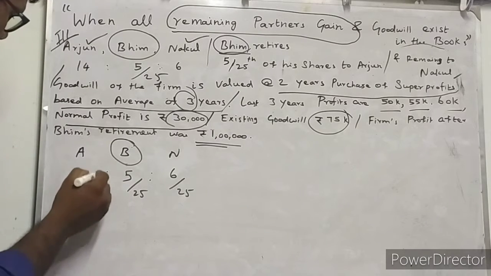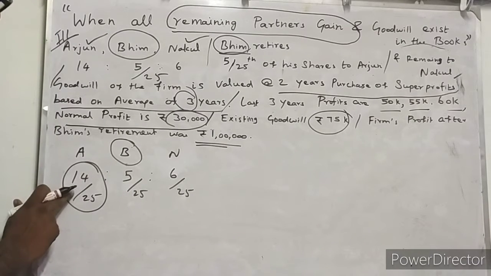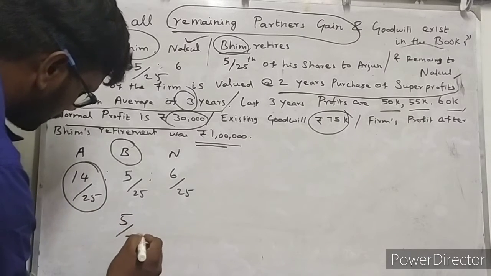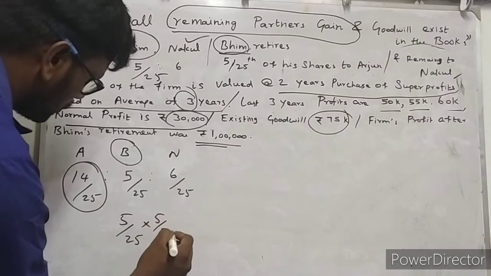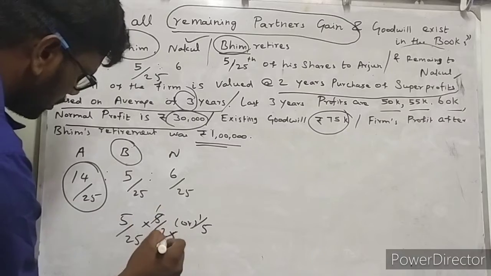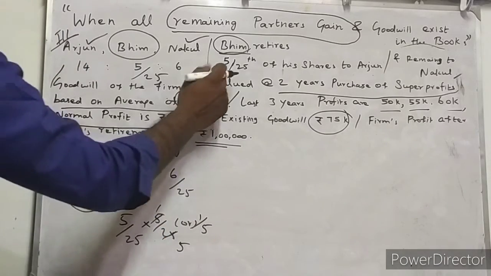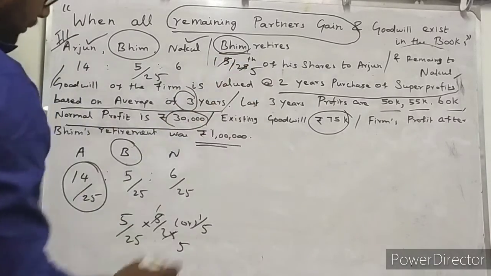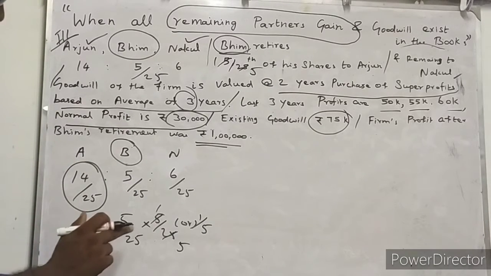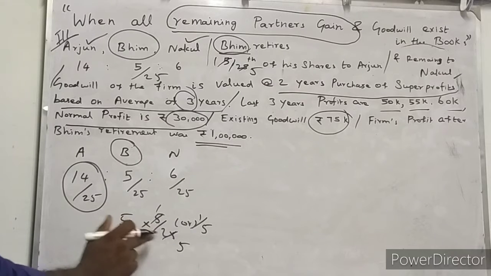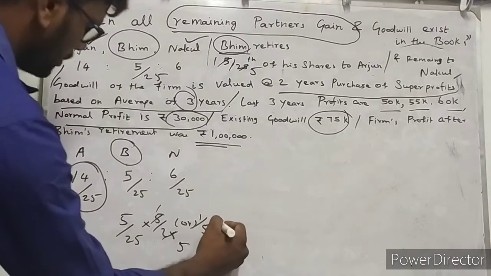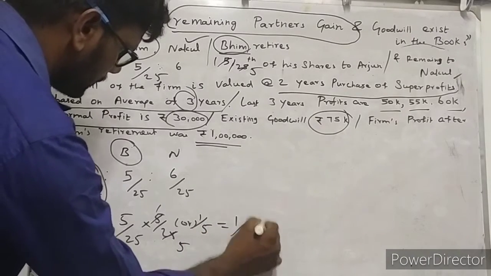Arjun's existing profit and loss sharing is 14 divided by 25. Now 1 divided by 5 of 5 divided by 25 goes to partner Arjun, so that is equal to 1 divided by 25.